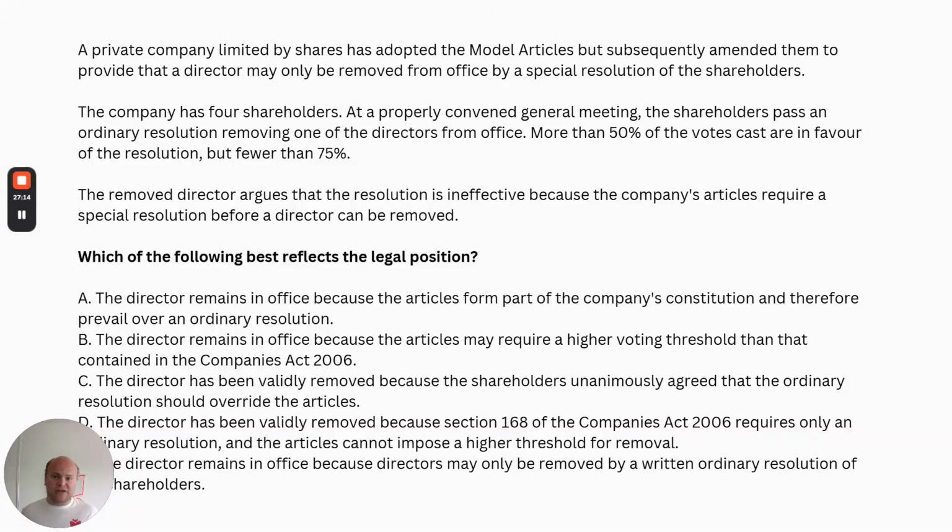What do we need to remove a director? Under the Companies Act, to remove a director, the shareholders need to have passed an ordinary resolution at a general meeting. Now, there are rules about the calling of that general meeting, so usually a director can call it, but if the shareholders representing 5% of voting shares request a general meeting and it's refused by the directors, they can call one themselves. Special notice is required under section 312 of your general meeting. The director also has rights to speak at the general meeting.